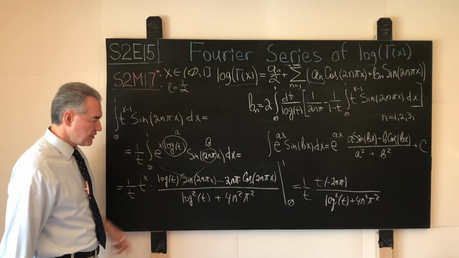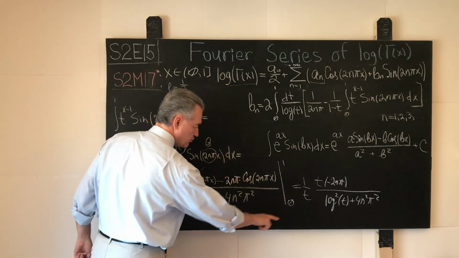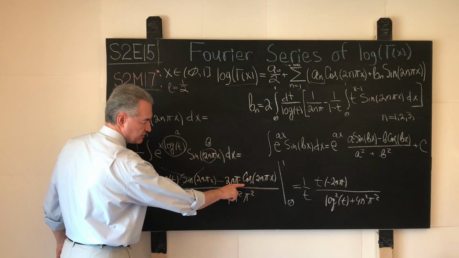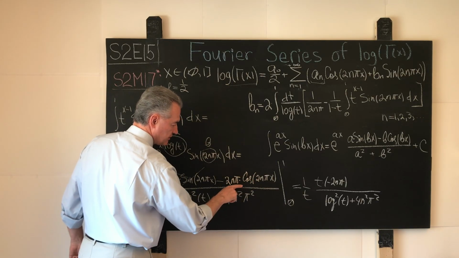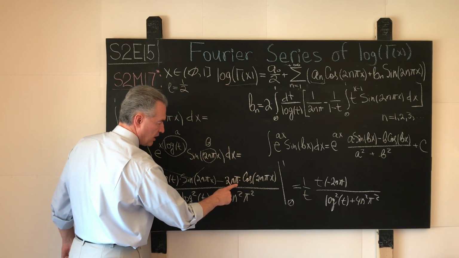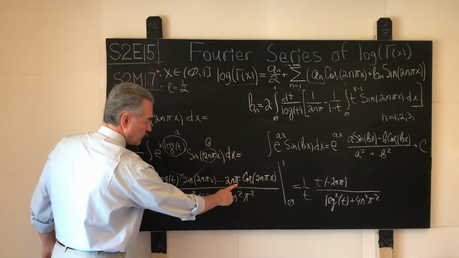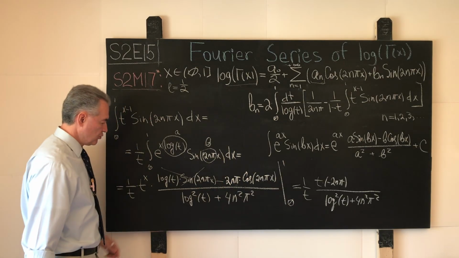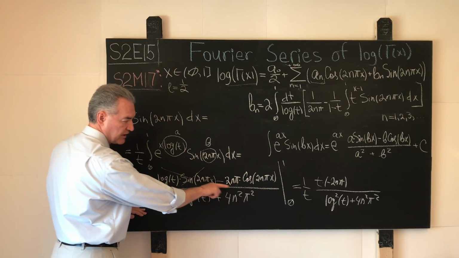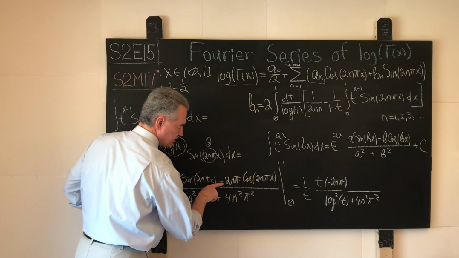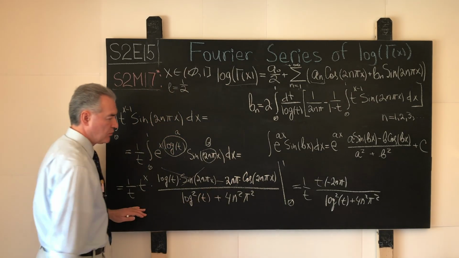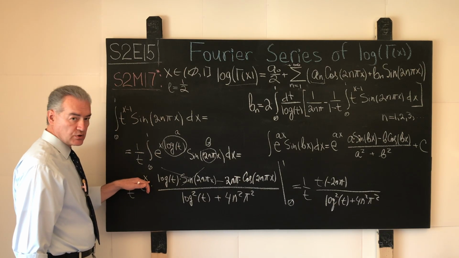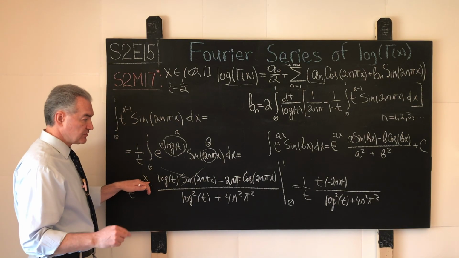Subtracting from this the values of the numerator at 0, sine evaporates, and cosine again becomes positive unity. The 2n pi is taken with the negative sign, but because we are subtracting at the lower boundary, this becomes positive 2n pi, and the value of t raised to the power of 0 becomes 1.